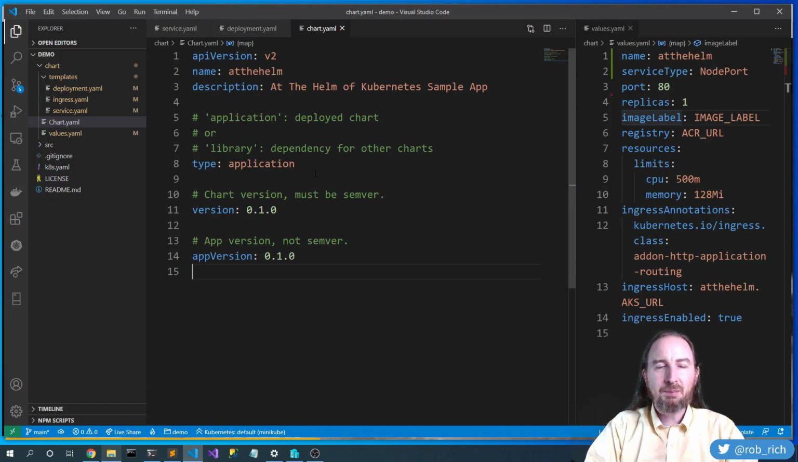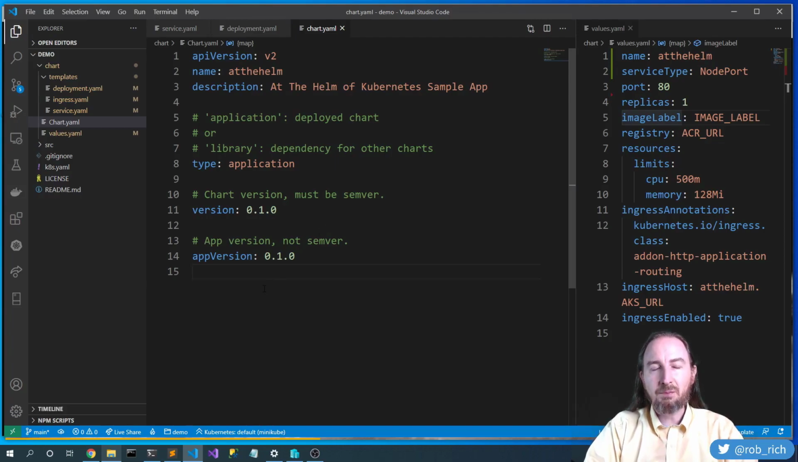There's two different types of charts. One is an application. This is a package that we deploy, and the other is a library where we could use this as dependencies for others. Maybe it's centralized functions or shared resources. We'll have a chart version. This is the version of our chart, and this works with semver, semantic versioning. So every time we deploy a new version of our chart, we'll want to increment this version.